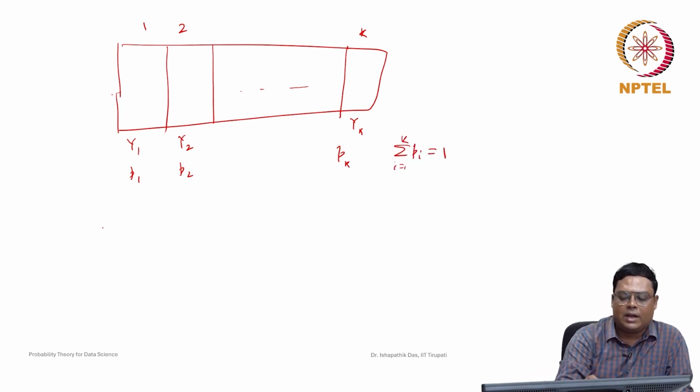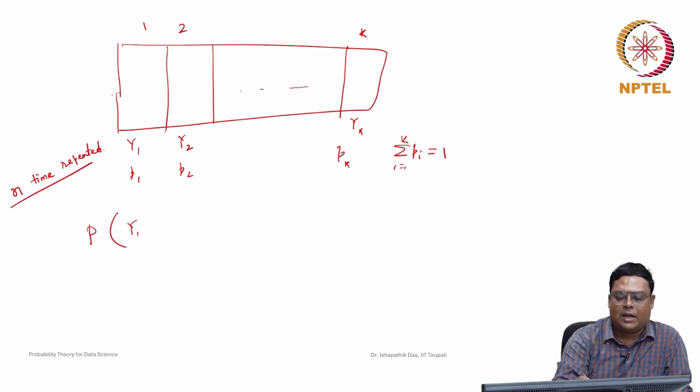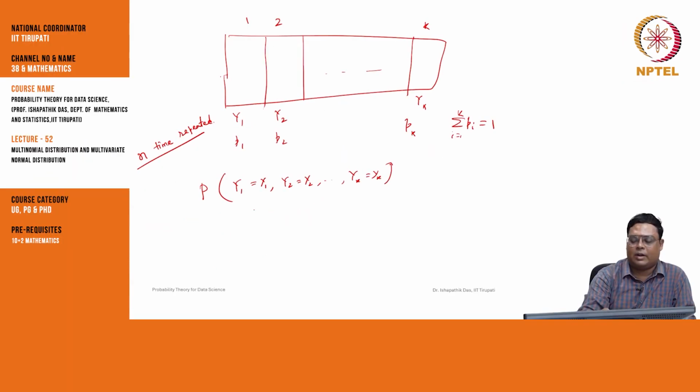Now we are asking: suppose the trial is repeated n times. What is the probability that capital Y1 will be small y1, capital Y2 will be small y2, and capital Yk will be small yk? What does it mean?